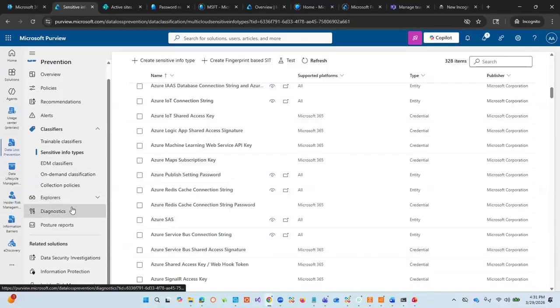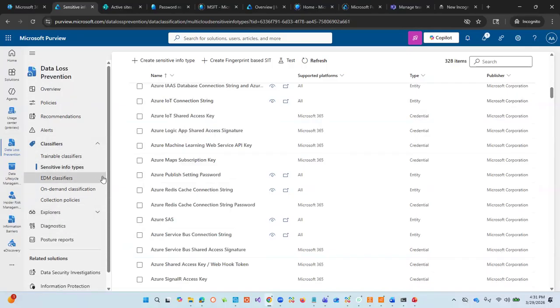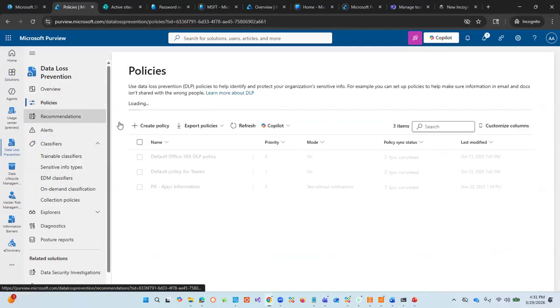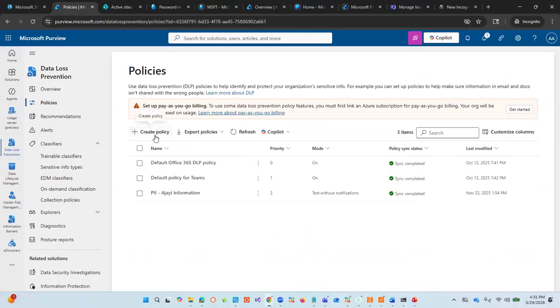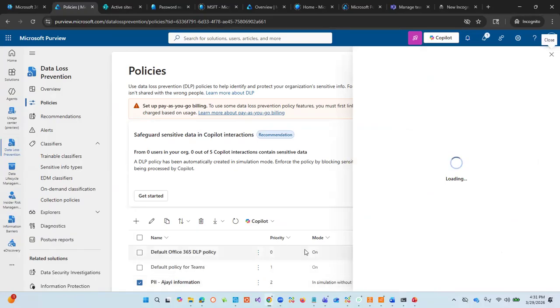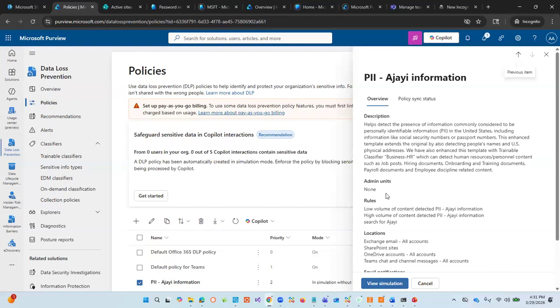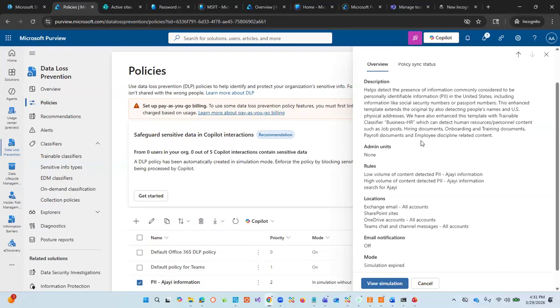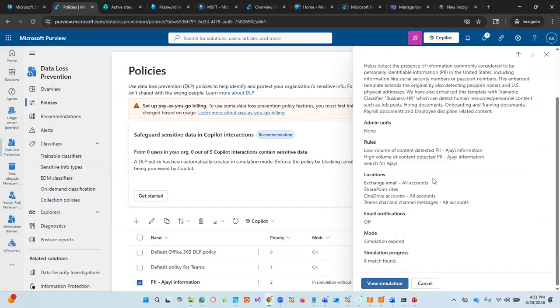And so when you come to the time where you're going to create the policies, that's where you go under policies, and then you create the policies. But when you are creating the policy, you need those classifiers. Look at this policy that is being created. This policy needed a few classifiers. Number one, this policy's location is going to be for all Exchange email accounts.